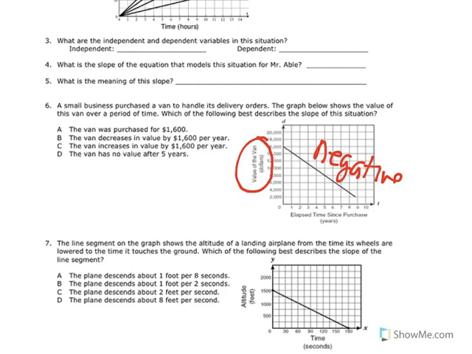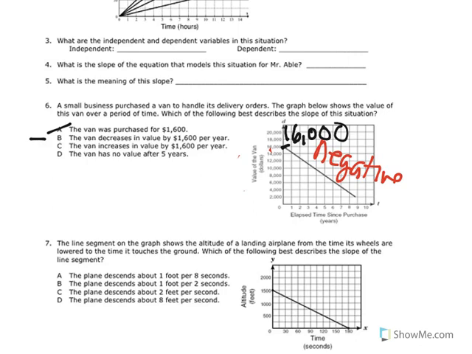Without even figuring out the slope, we could answer the question. It says the van was purchased for $1,600. Remember, the y-intercept is what we start at, and it's not 1,600, it's 16,000 right there at the top. So it's not that.